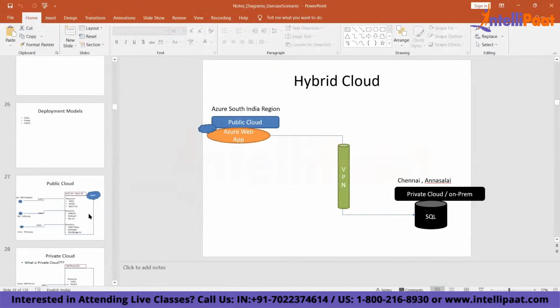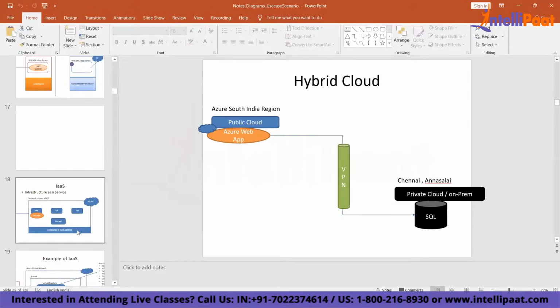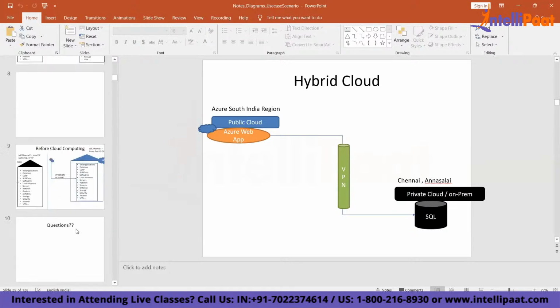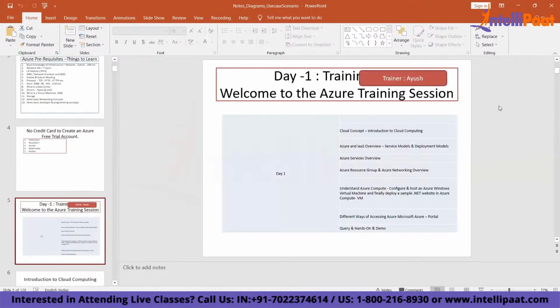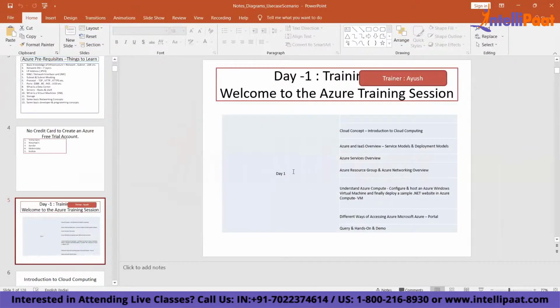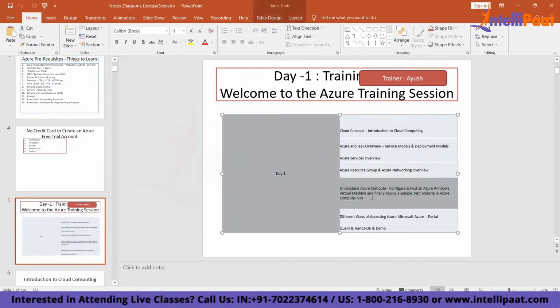Okay, guys. So we learned about the deployment model, the service model, data centers, and regions. Next, today we are going to do some hands-on. For that, I want all of you to create a Microsoft Azure account or subscription. We are going to start with the subscription. After that, I will show you a sample demo on IaaS and PaaS, and deploy a simple .NET application.